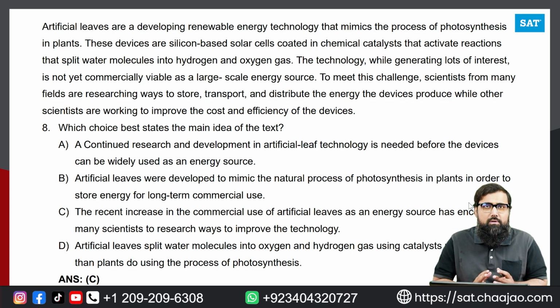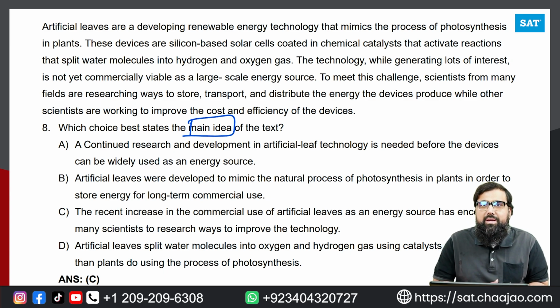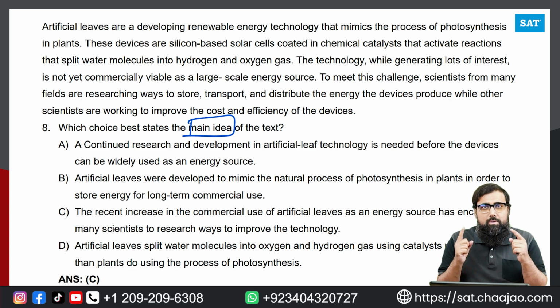Now it's very important that we first identify which type of question we are doing. Firstly, if you look at it, this is a main idea question, right? So when you're doing the main idea question, it is very important that you first read the entire passage and understand what's going on, so that you can go on with the options and see which option is actually talking about what has been talked about in the entire passage. This is very, very important, right?